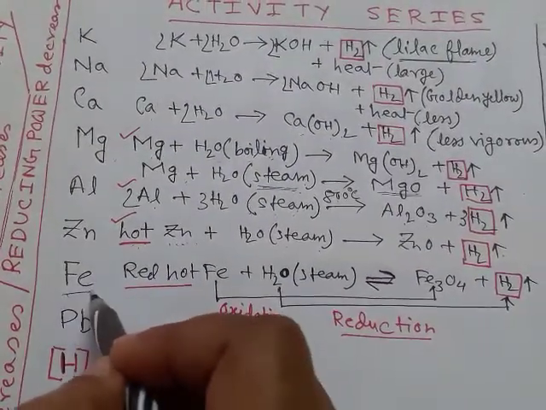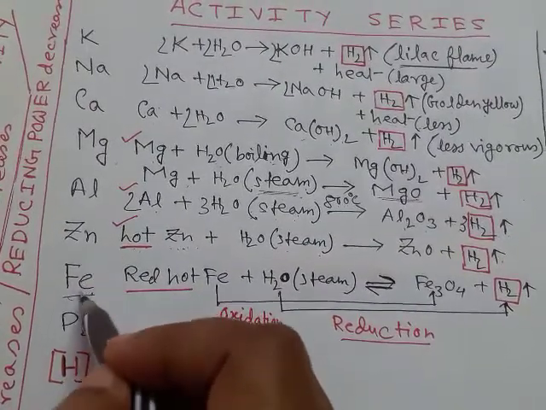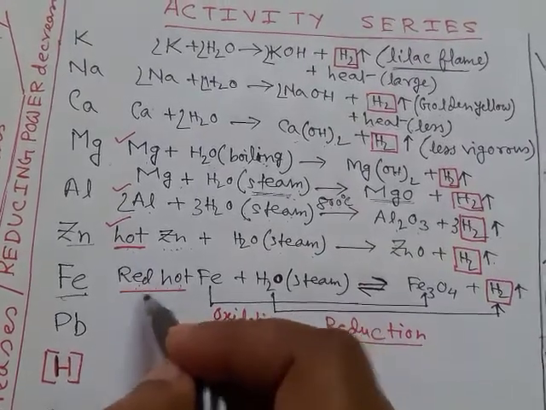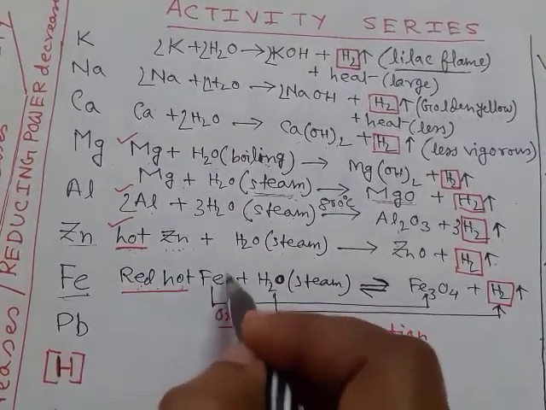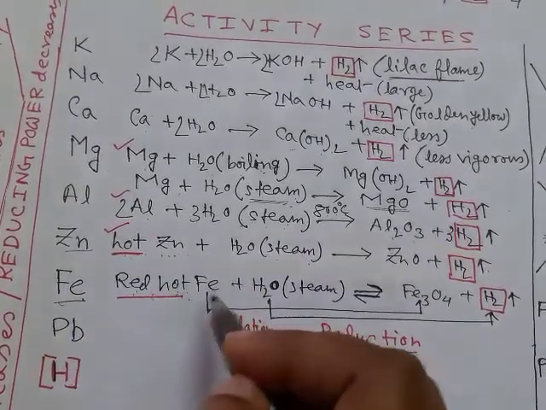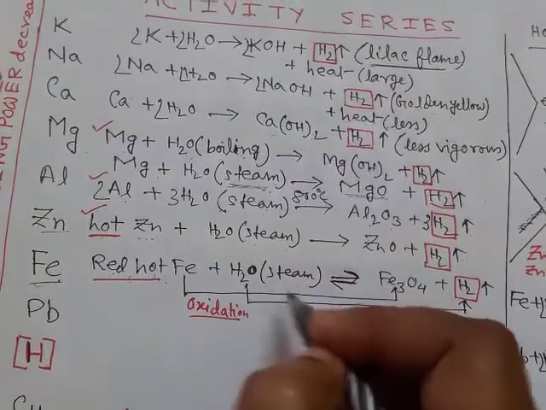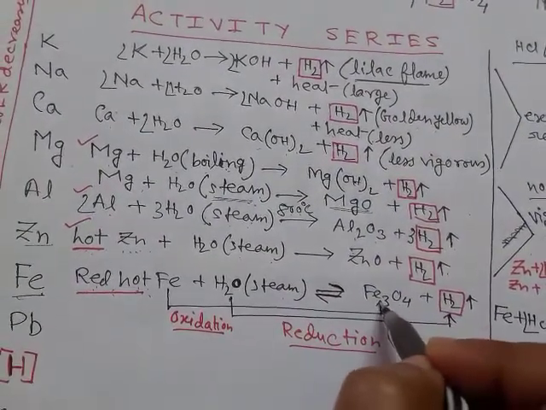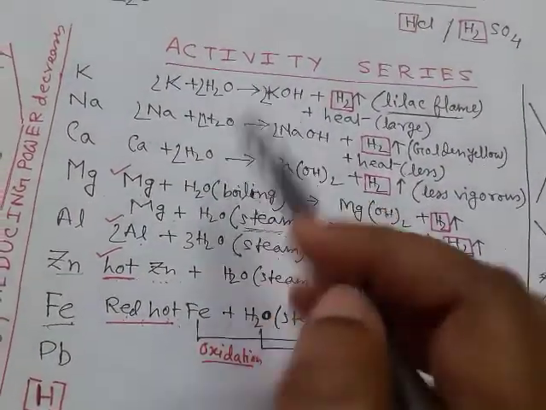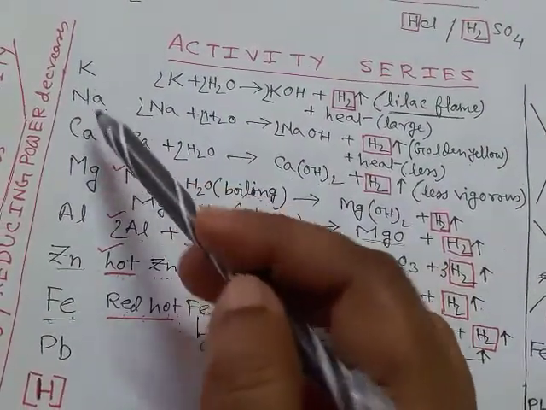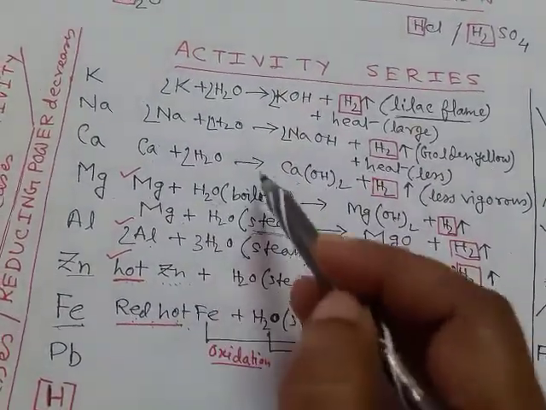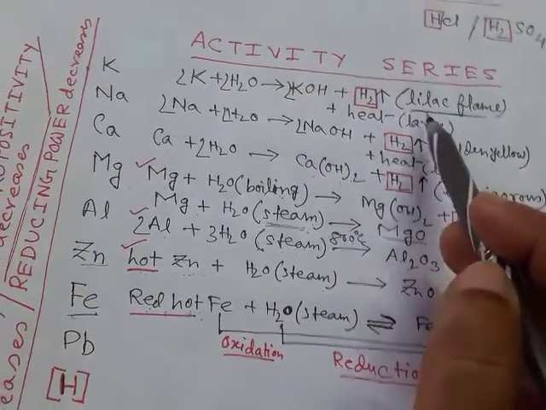Iron is much less reactive than zinc, so here we have to use red hot iron, that is the iron should be very much heated, not only hot, that reacts with steam to produce ferrosoferric oxide Fe3O4 and hydrogen. So you can see here, if we proceed down the series, we have to use more and more drastic conditions to produce hydrogen.